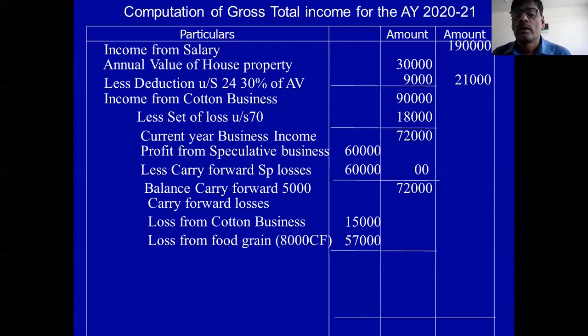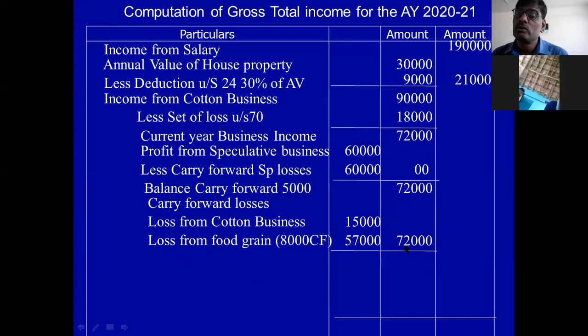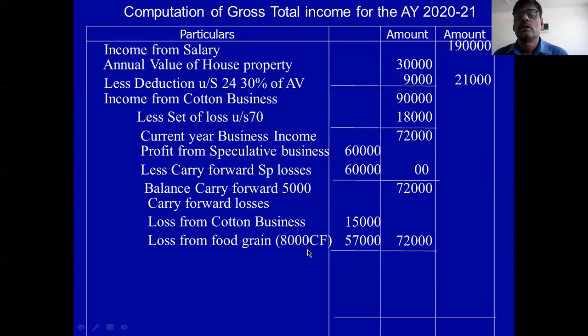Out of 65,000, you are able to adjust 57,000 because only 72,000 is the income that you can adjust against. So 72,000 you adjust: 15,000 cotton business and loss from food grain business 57,000. Total 72,000 you adjust, and the remaining 8,000 you carry forward to the next assessment year.